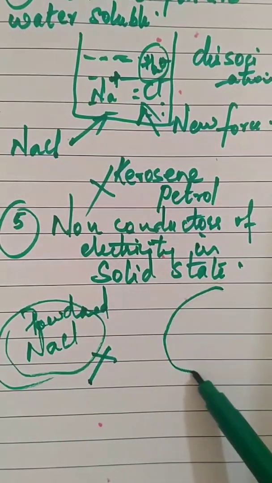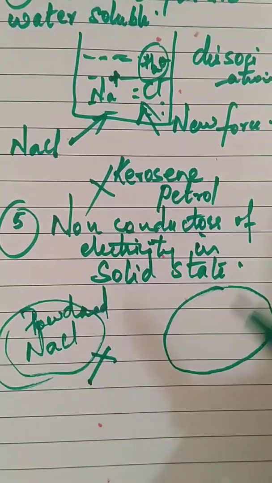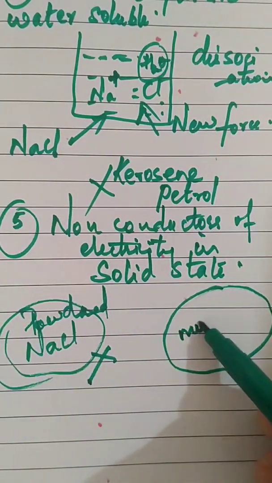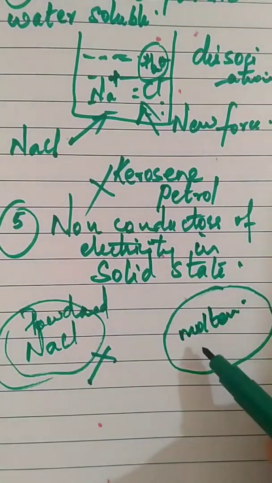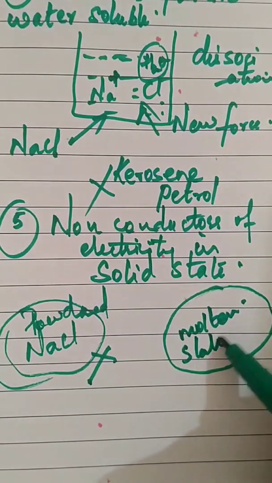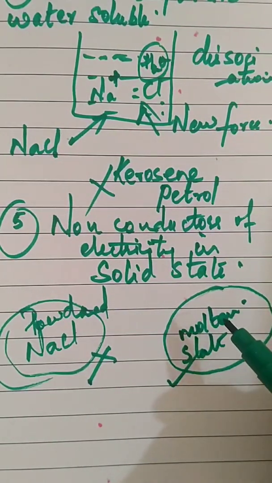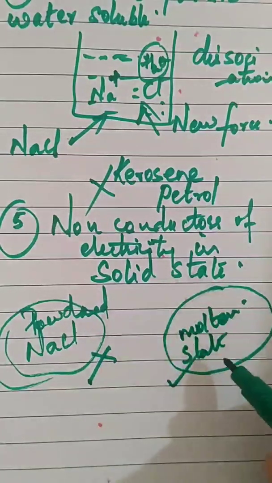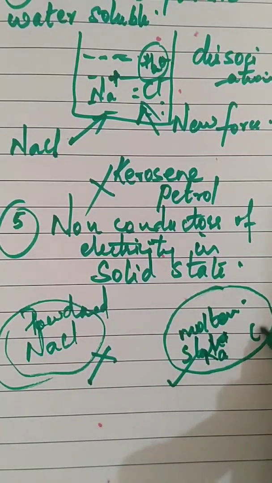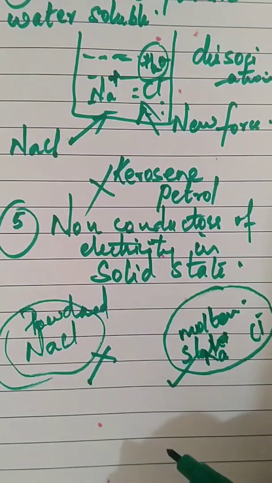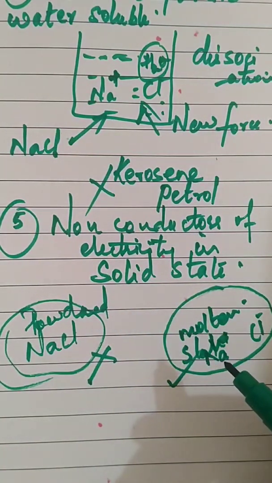But as soon as you put it in water, or in molten or fused state, they will conduct electricity, as the ions are able to get dissociated. The ions can move in the solution. So in this case, they conduct electricity.